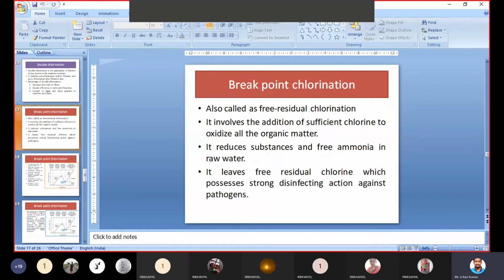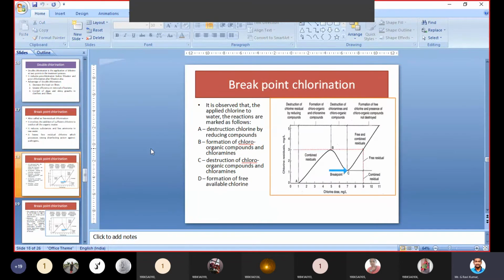This breakpoint chlorination also reduces unwanted substances and free ammonia from water. It will also kill pathogenic bacteria.